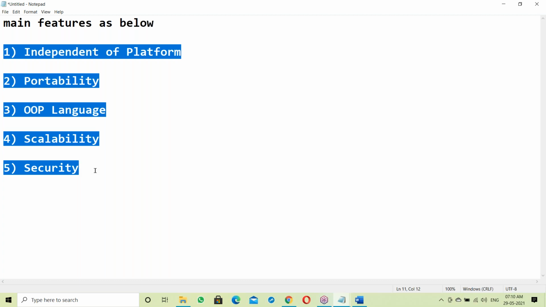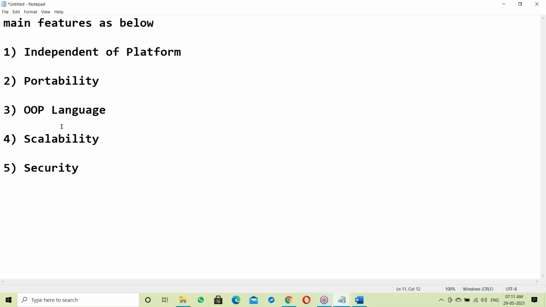We discussed the interpreter, the compiler, the exe file, how Java depends on both interpreter and compiler, and the generations of language. Those basics are very useful to understand these features.